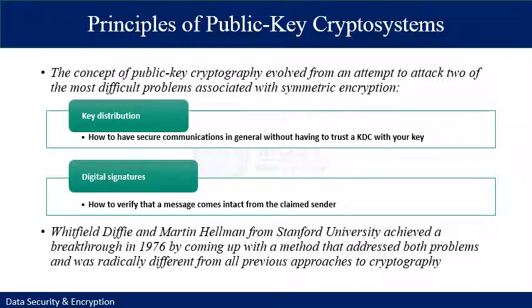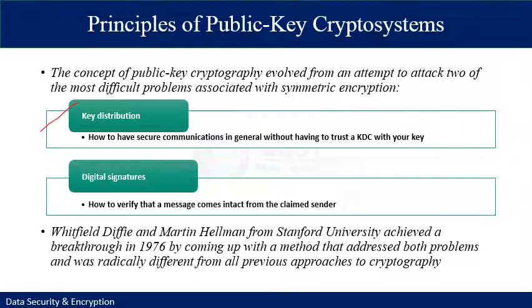The concept of public key cryptography evolved from an attempt to attack two of the most difficult problems associated with symmetric encryption. The first problem is key distribution, which asks how to have secure communication in general without having to trust a key distribution center with your key.